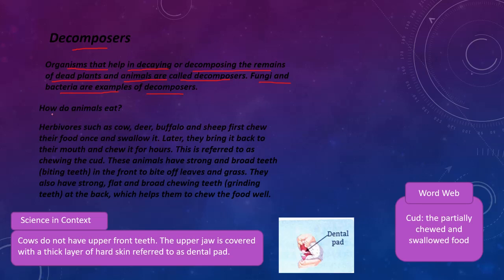So we will move on to the next topic, how do animals eat. So herbivores such as cow, deer, buffalo and sheep first chew the food once and swallow it. So the cow, deer, buffalo and sheep will first chew it and swallow it. Later they bring it back to their mouth and chew it for hours.